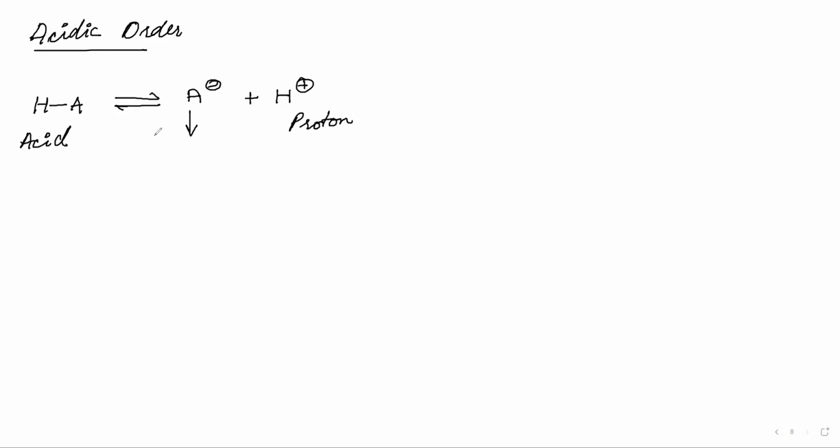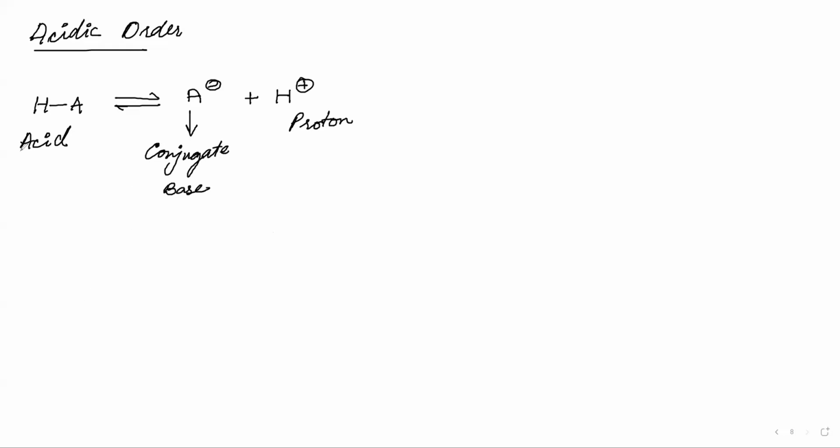What will be A minus called? Why are you writing DIL? What is DIL? What will be A minus called? Dilute? No. Dilute is a property of solvent, not this. It is called the conjugate base. Have you heard of this conjugate base? Okay, fine. You have heard of this, no?